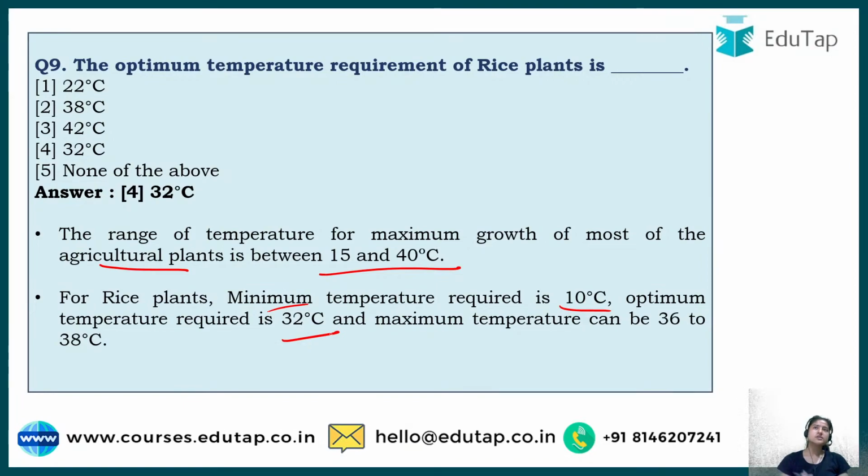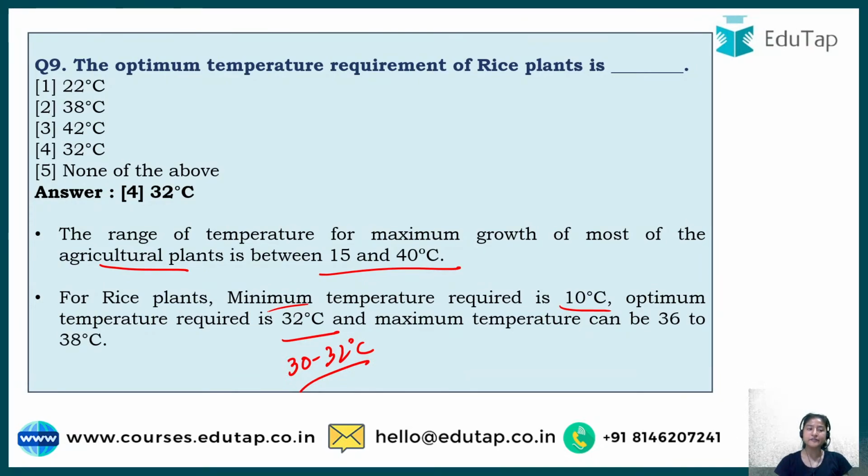In some books or some sources you can find 30 to 32. Then again it is a range. Here you have to focus on what the option has been asked, right? The option would never be 30, 31, 32, because that is again a range. If I had written 30, then you could have said, yeah, 30. So optimum can still go for 30 to 32, because you cannot get a hard and fast temperature in a particular region, or in a particular area.